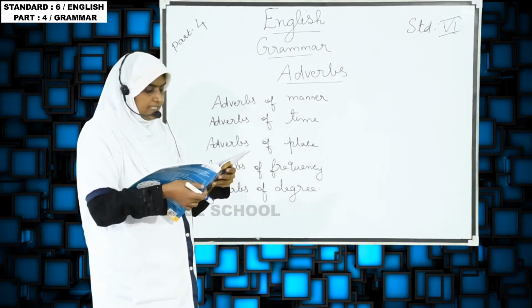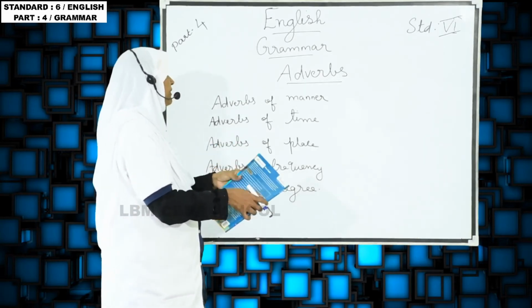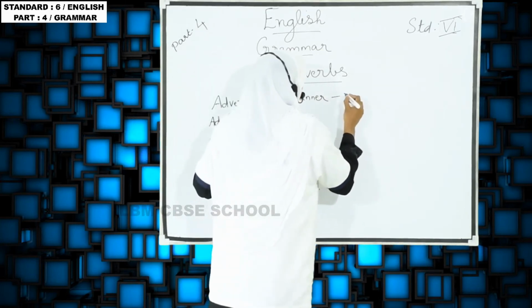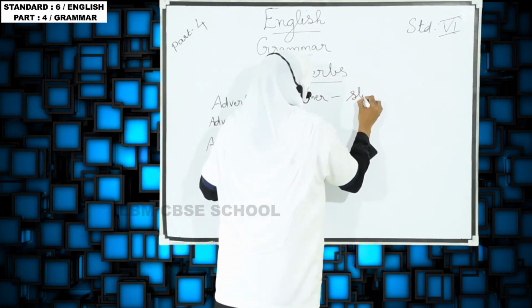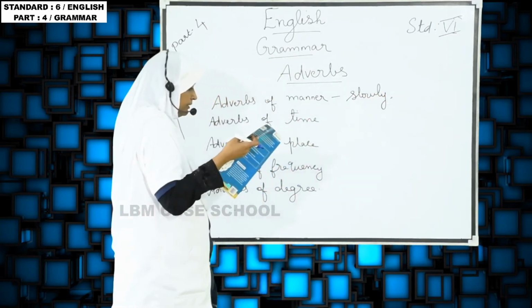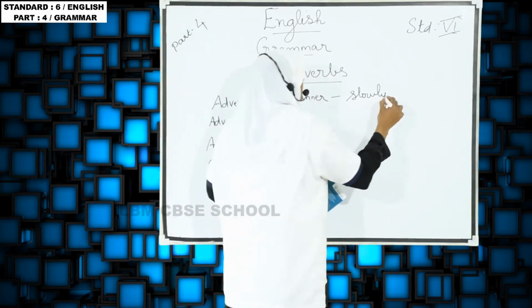If you see the examples, you can understand. Adverbs of manner, they have given slowly. She walks slowly. And then beautifully. She looks beautifully.